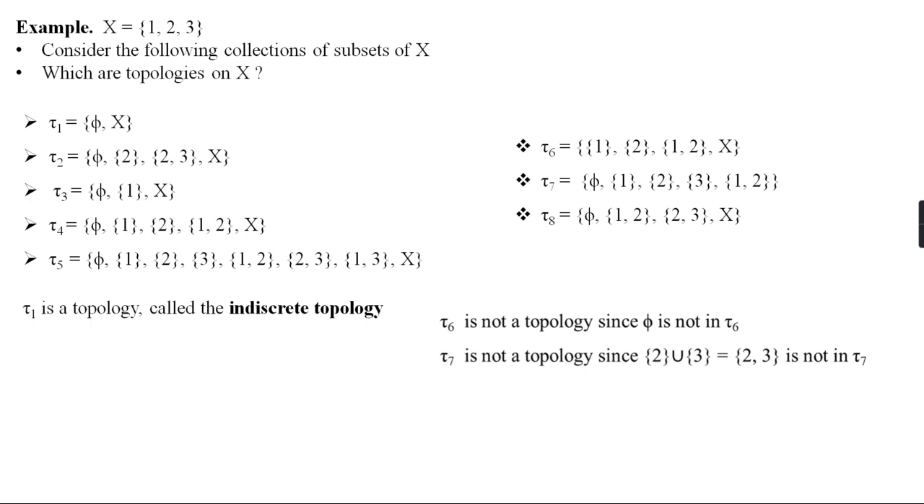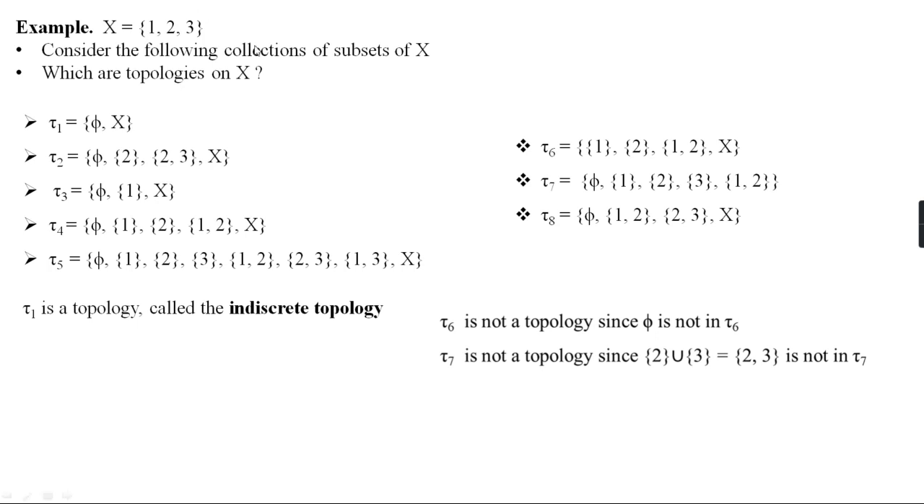So, we can verify this. Here, the union of {2} and {2, 3} is {2, 3} itself, that is again in tau 2. Again, the intersection of {2} and {2, 3} is {2}, that is also in tau 2. So definitely tau 2 is a topology defined on X.